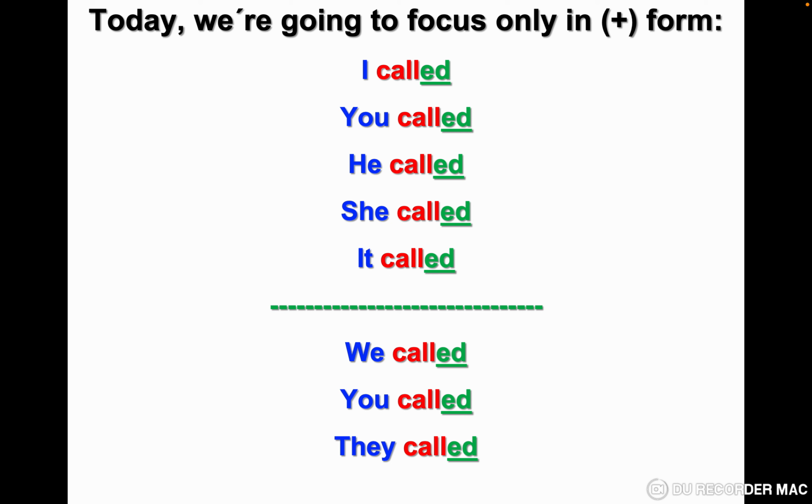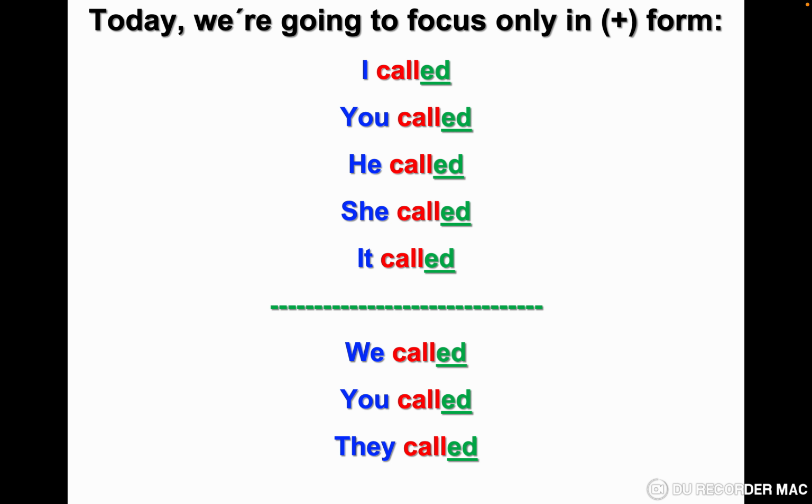Today we're going to focus only on the positive form. What we need to learn is just the positive form, because in the negative and in the question we don't have ed for regular verbs. I called is past simple because we have ed in the positive.